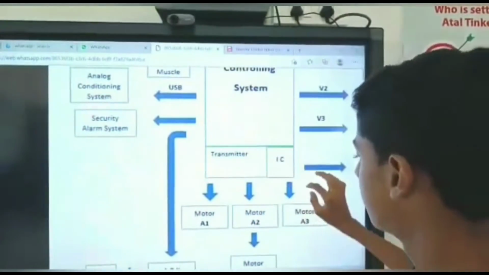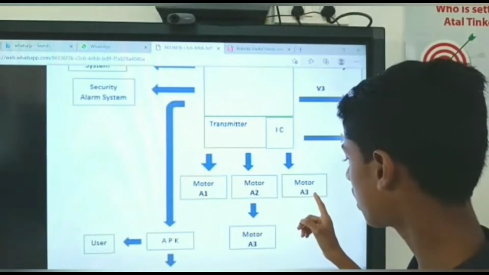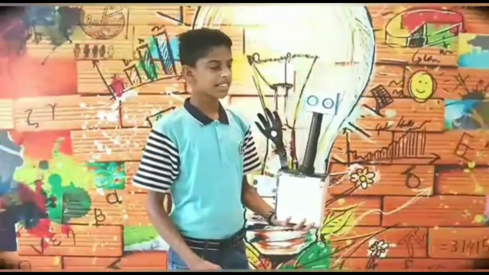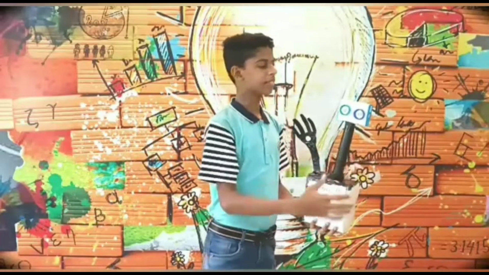Let's discuss the wheels. The wheels have four motors: motor A1, motor A2, motor A3, motor A4. And let's discuss the workings and controls of the robotic useful hand.